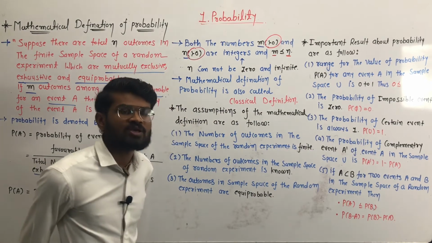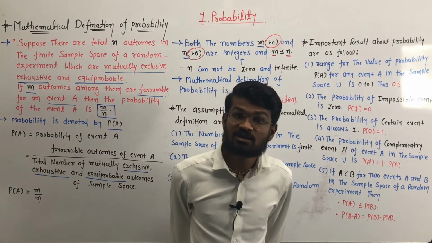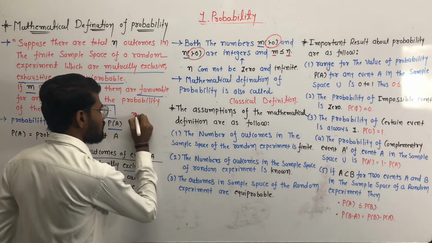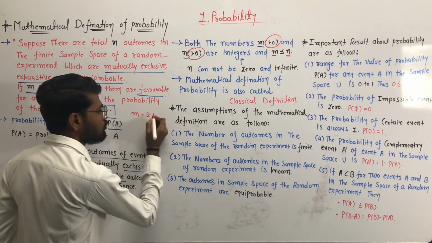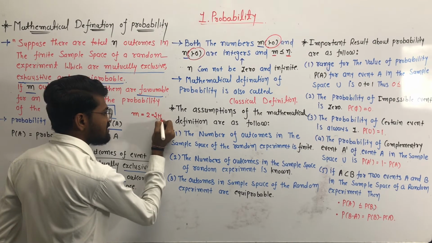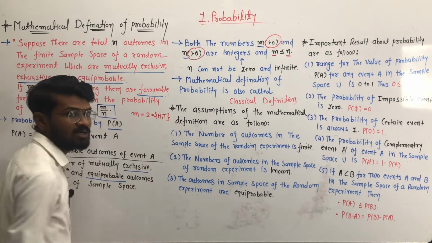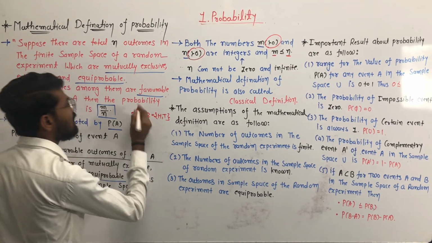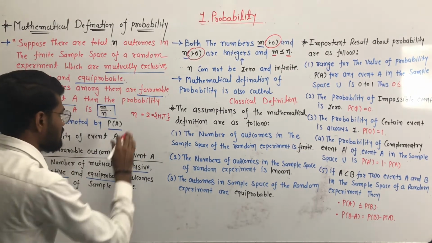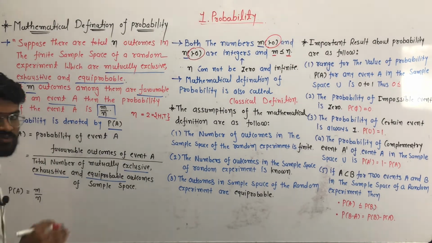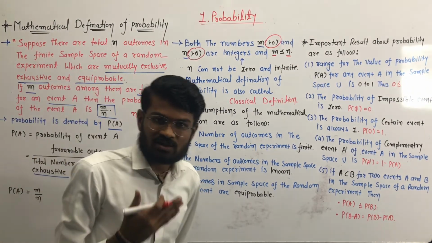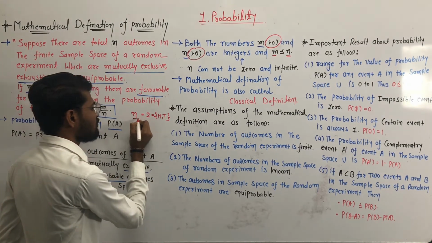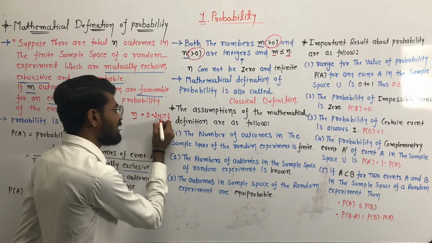For example, if we toss a balanced coin, then the number of possible outcomes, denoted by n, is equal to 2, which are H and T. So n is equal to 2: when we toss the balanced coin, the total number of outcomes is 2, head and tail.